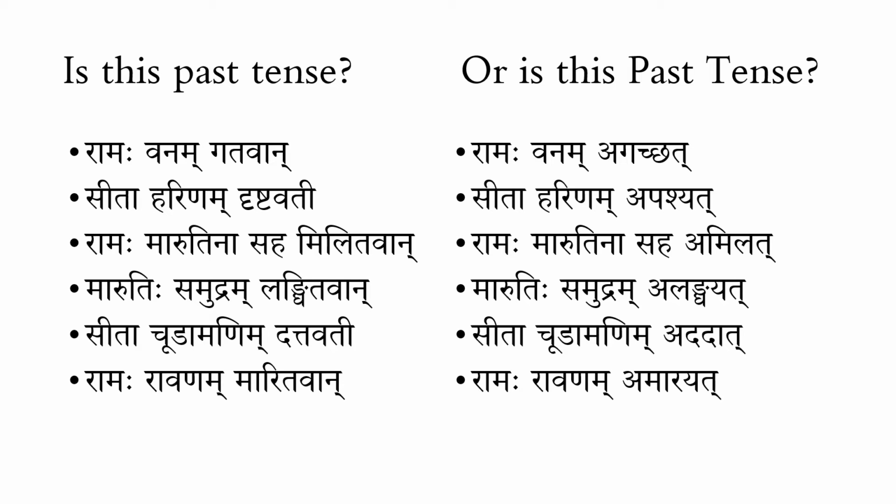So now there are two sets here. On the left side we have gatavan, drishtavati, militavan, these kinds of words which are supposed to be used in the past tense, and the same sentences on the right side which are using the lang lakara form of those dhatus. Now what is the difference here? Are they exactly the same? Is the meaning the same? Let's take a look at that.